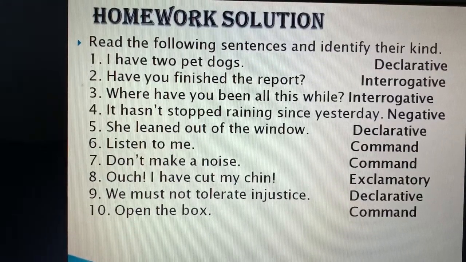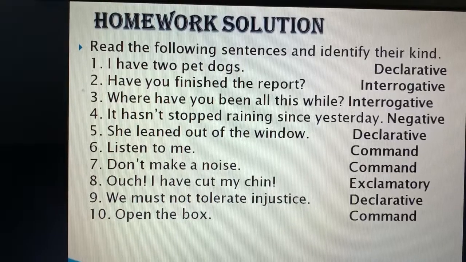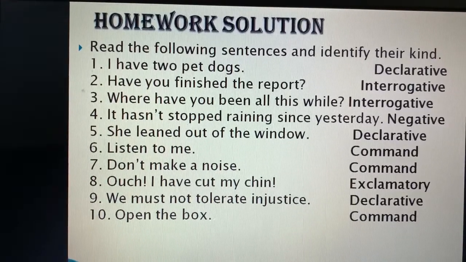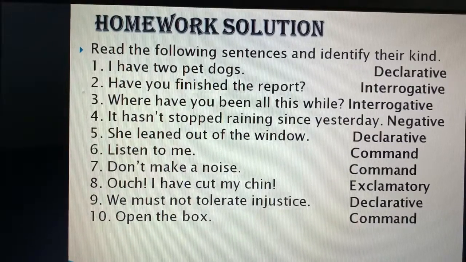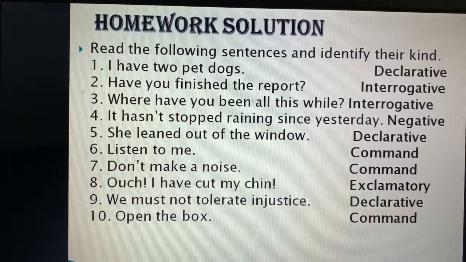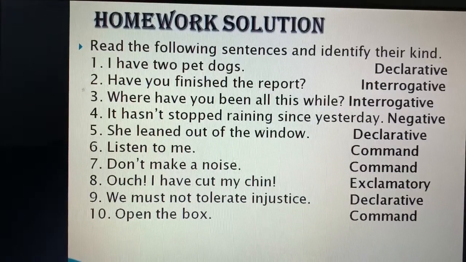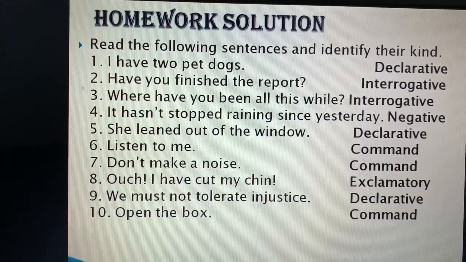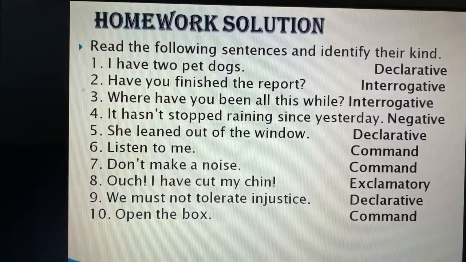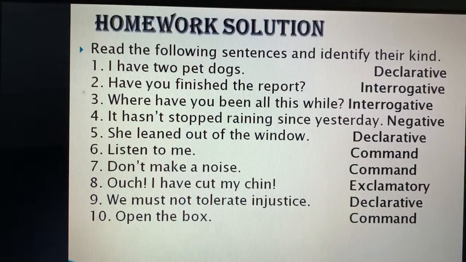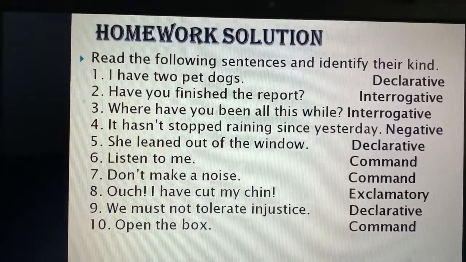So yesterday I taught you about kinds of sentences. Fine. And I gave you the assignment to solve on kinds of sentences: read the following sentences and identify their kind. किस प्रकार का है वह वाक्य. Fine. How many kinds of sentences did we read yesterday? Four. First is declarative. Second is what? Interrogative. Then exclamatory. Then imperative. Imperative को हम command भी बोलते हैं.